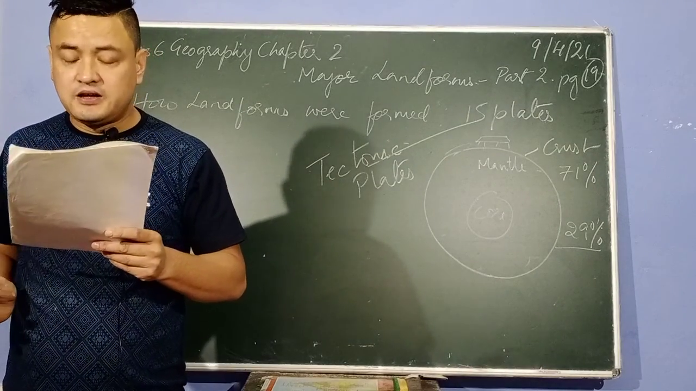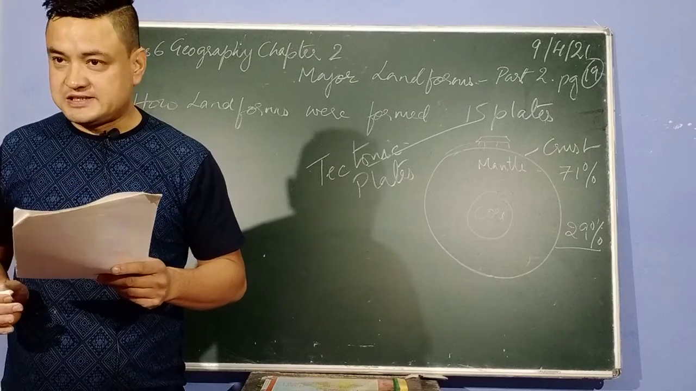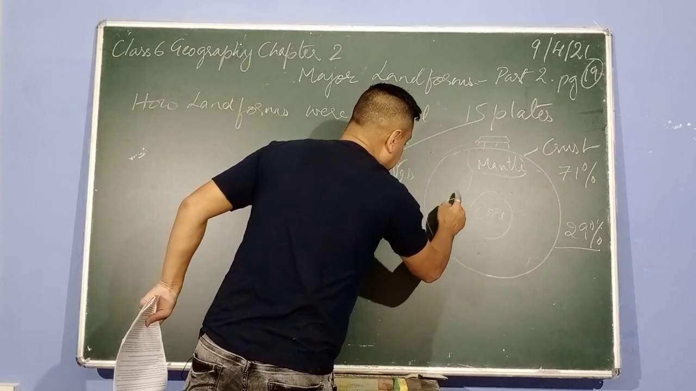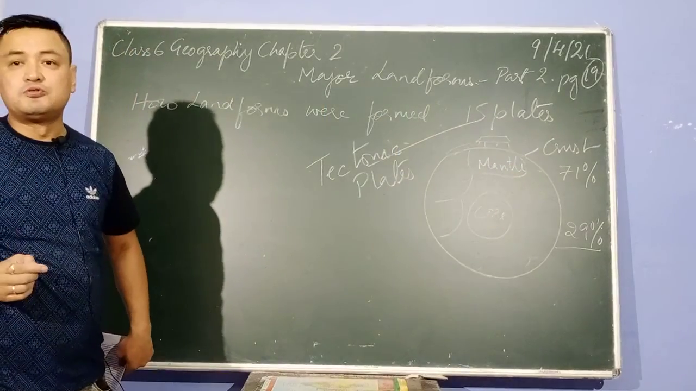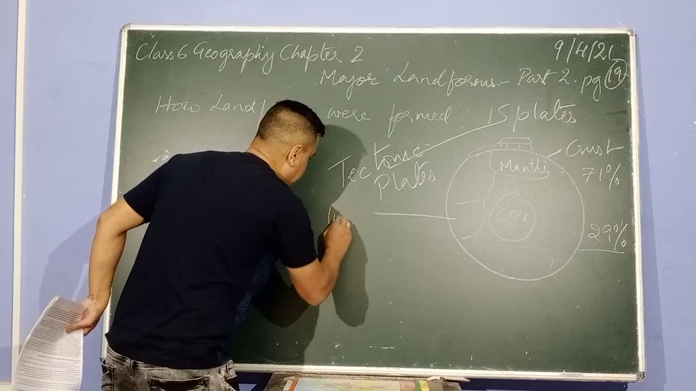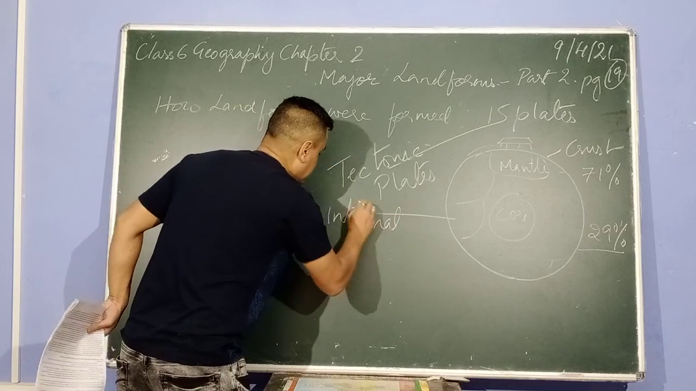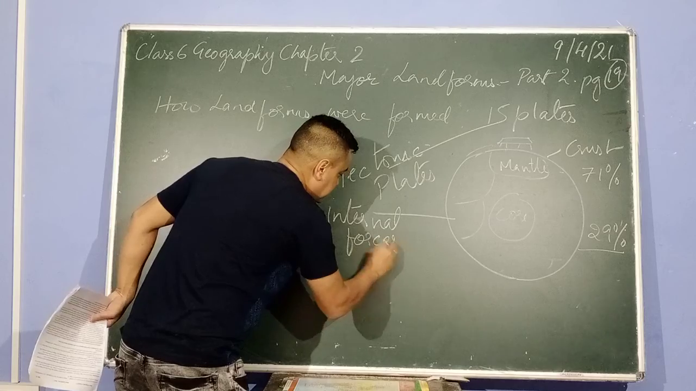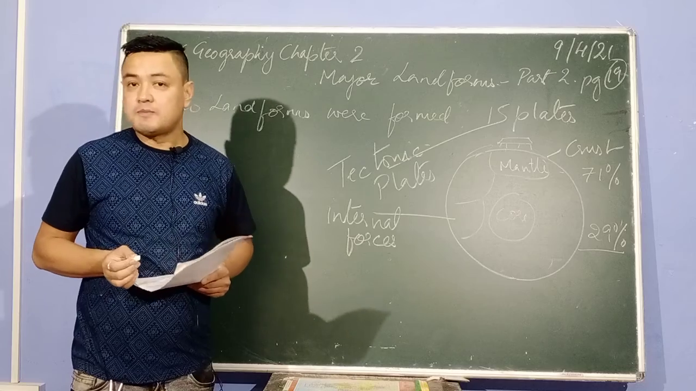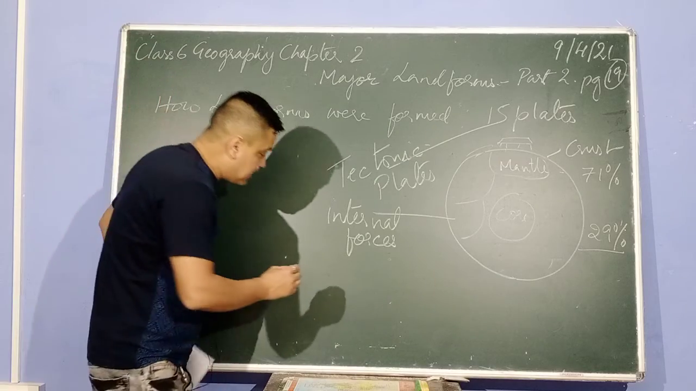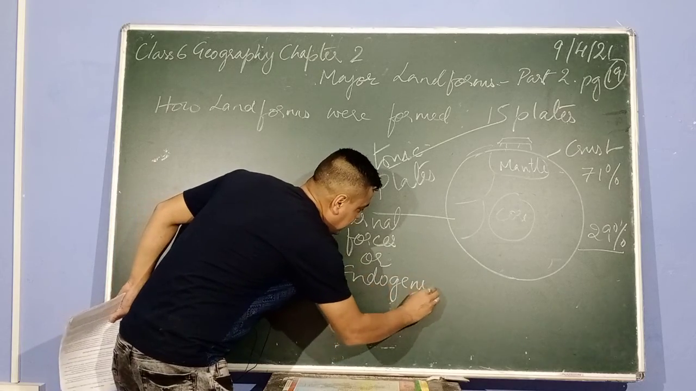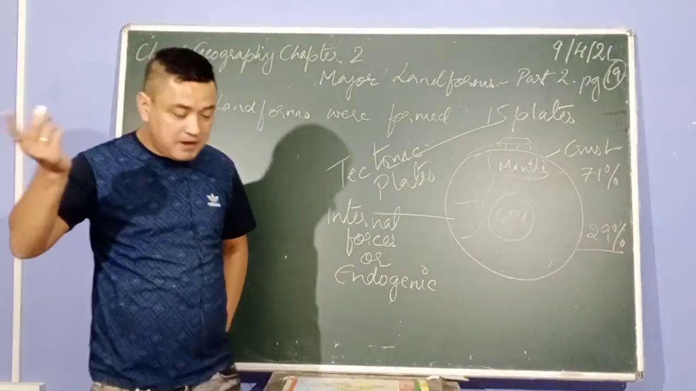The movement of these plates is the result of internal forces. When these plates move here and there, this movement is due to what? Internal forces. I-N-T-E-R-N-A-L, internal forces. F-O-R-C-E-S, forces. Now what are internal forces? They are also called by another name, okay? They are known as endogenic, E-N-D-O-G-E-N-I-C, endogenic forces.